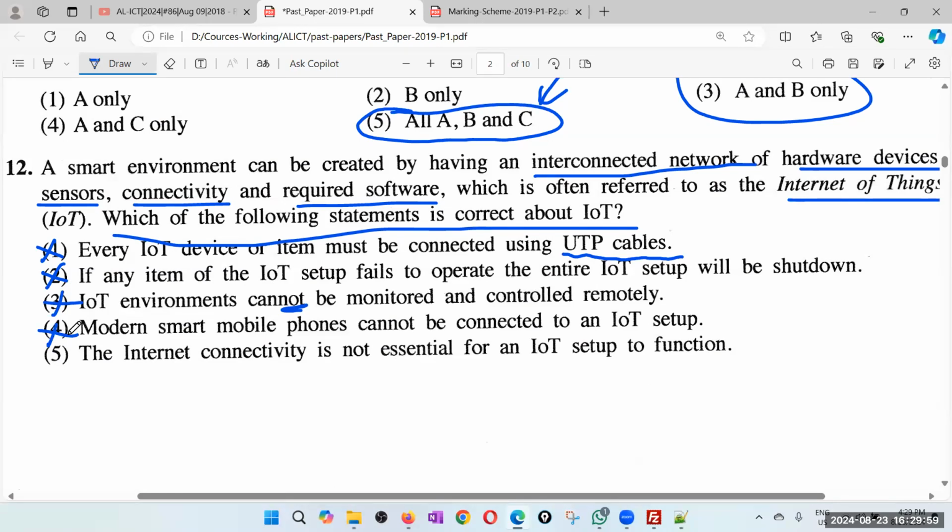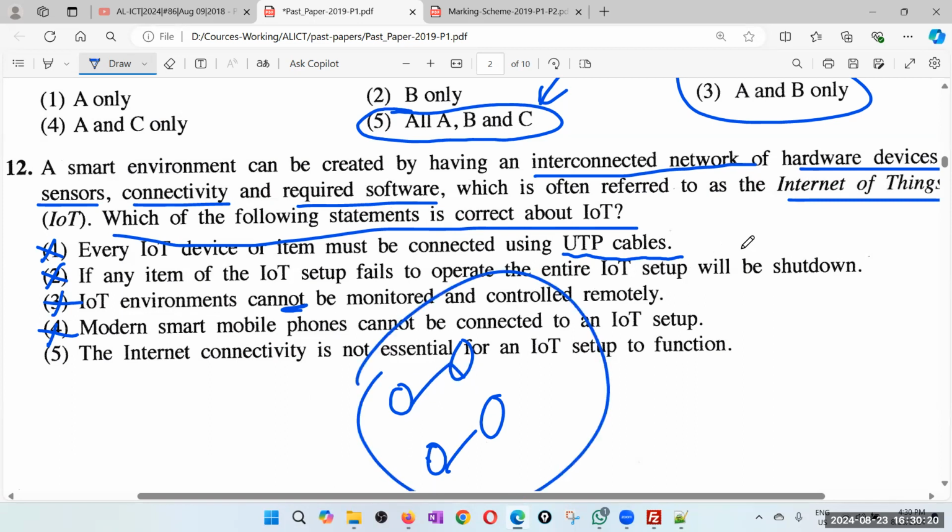The internet connectivity is not essential for IoT setup to function. Of course, yes. Though we call it Internet of Things, it doesn't mean that internet is a must. Maybe your local area network is good enough for those devices to collaborate. The only thing is you can't access it from outside.